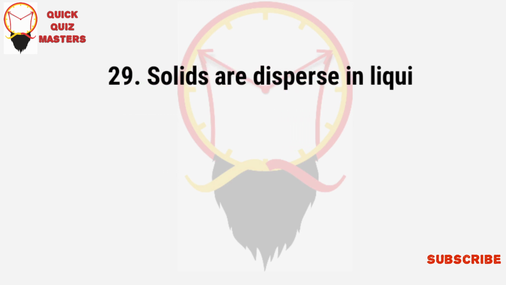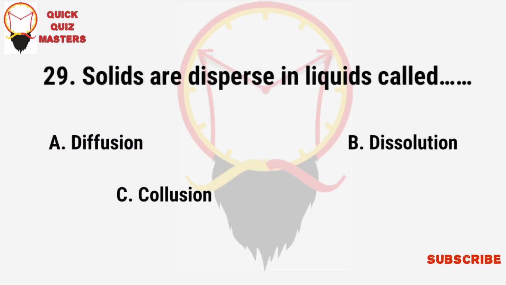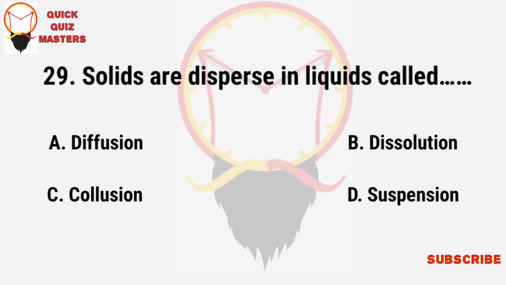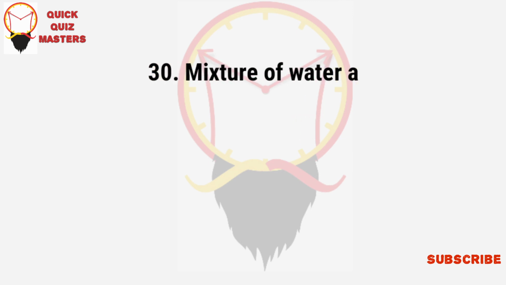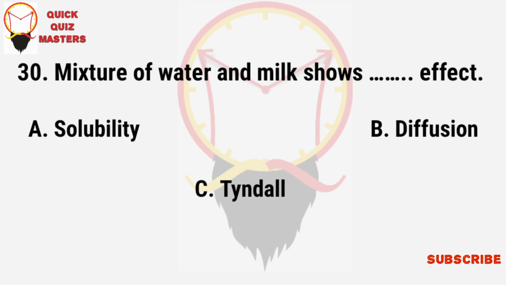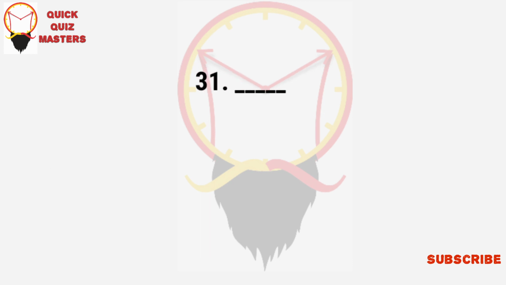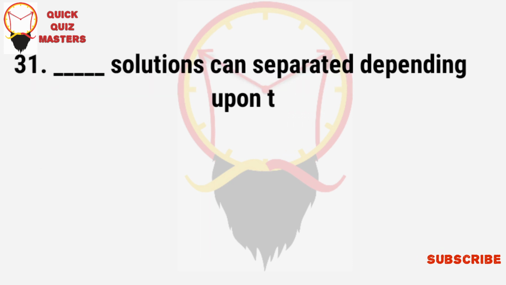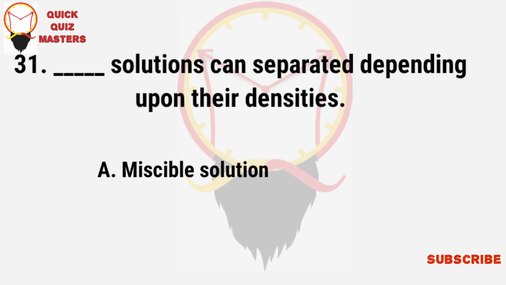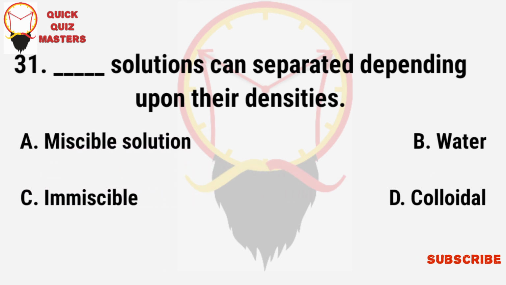Solids dispersed in liquids is called: diffusion, dissolution, collusion, suspension. Mixture of water and milk shows dash effect: solubility, diffusion, Tyndall, brightening. Dash solutions can be separated depending upon their densities: miscible solution, water, immiscible solution, colloidal.